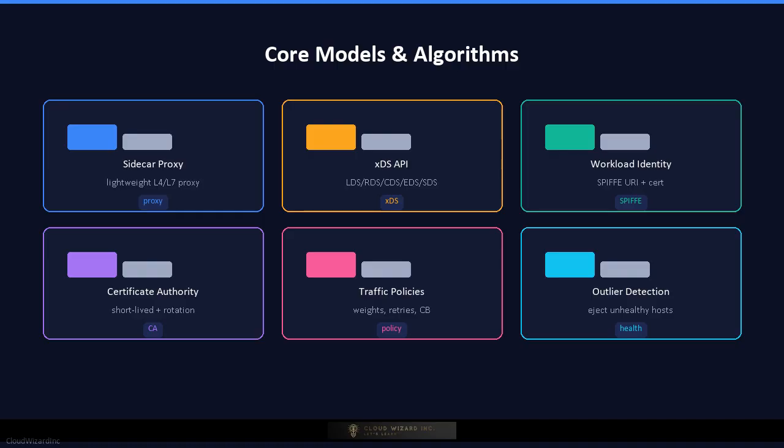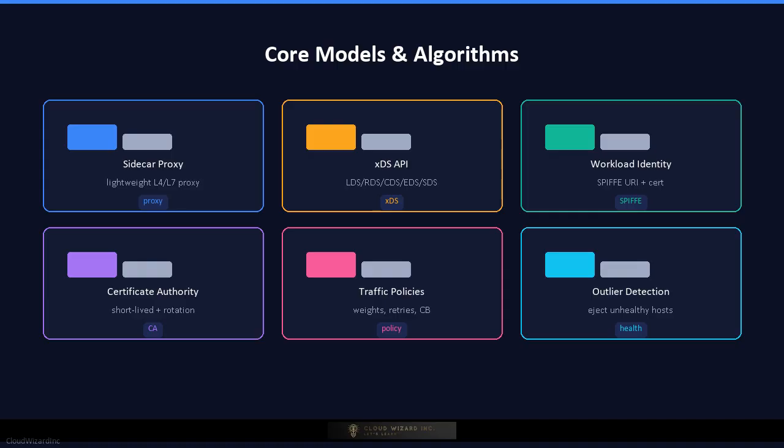The workload identity model assigns a cryptographic identity, often based on SPIFFE, to every service and uses it for mTLS and authorization. The certificate authority issues short-lived certificates and rotates them automatically before expiry. Traffic policies model routing rules as weighted destinations, retry budgets, circuit breaker thresholds, and timeout values. Envoy health checking and outlier detection remove bad endpoints from the pool.